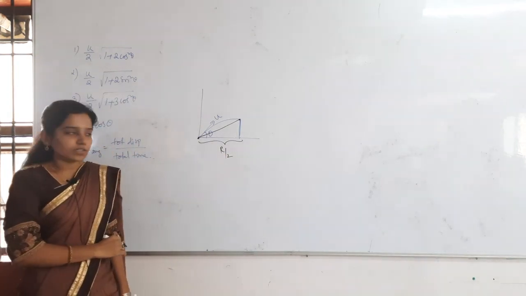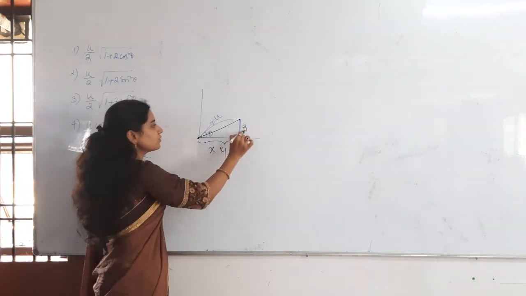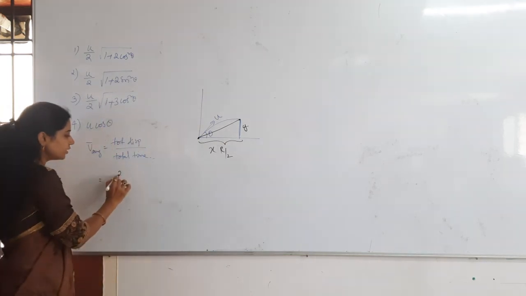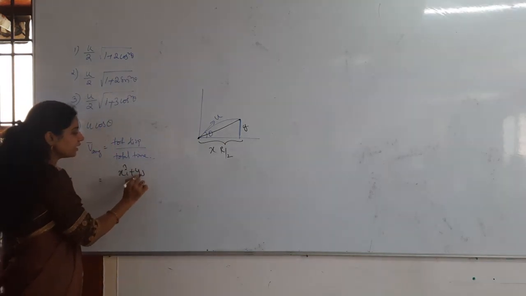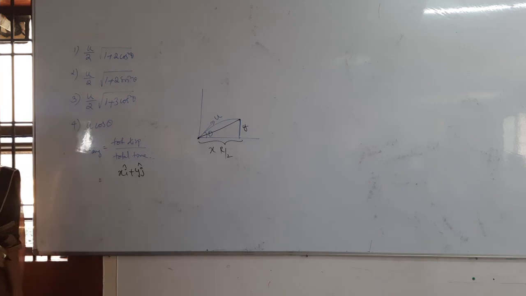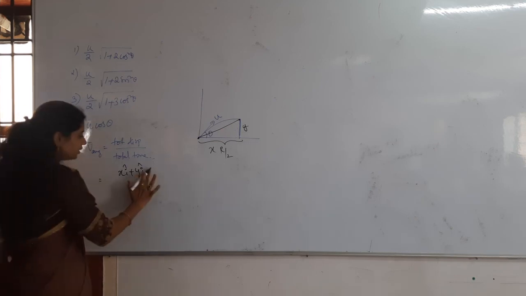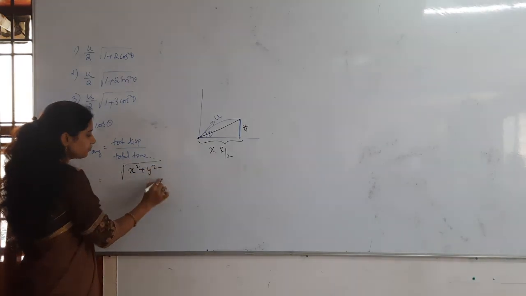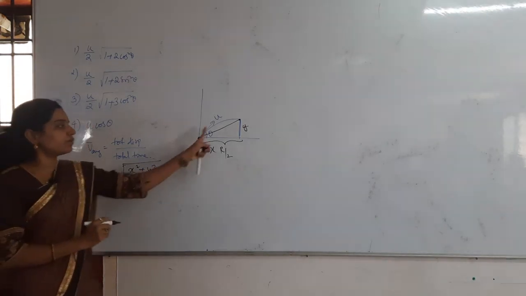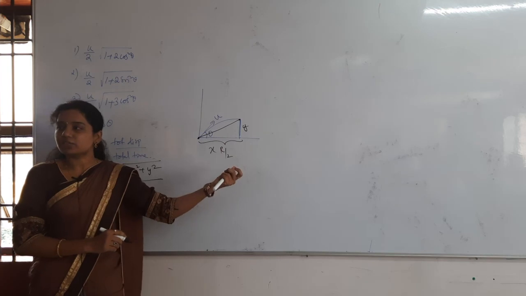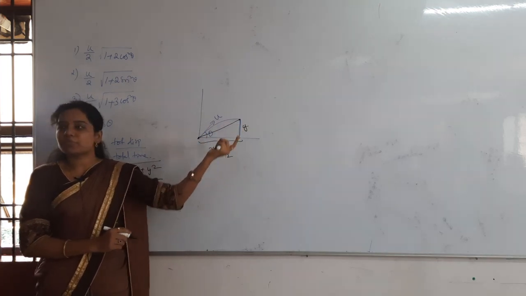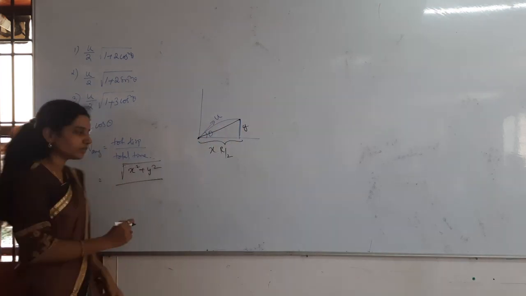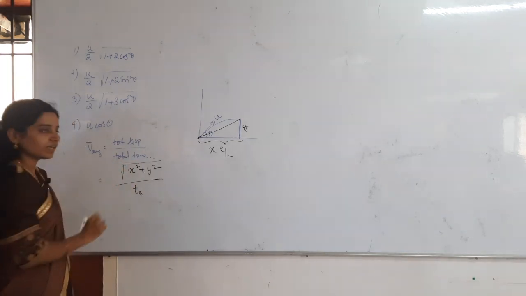You understand, right? So if this is the x and this one is y, then what you have to take? x i cap plus y j cap. That is the displacement. Magnitude you have to find out, nothing but under root x square plus y square, that divided by total time from here to here, the time of ascent. From the initial point to the maximum height, what is the time taken? Time of ascent only.